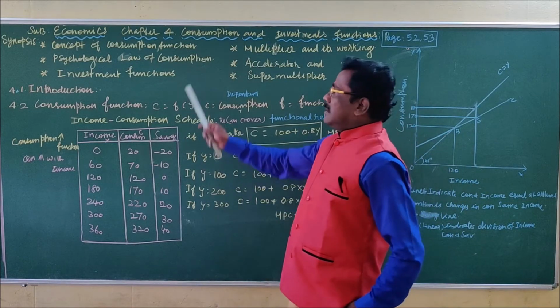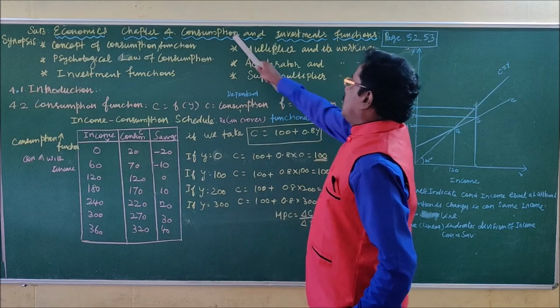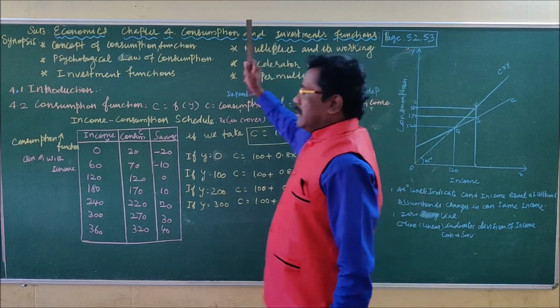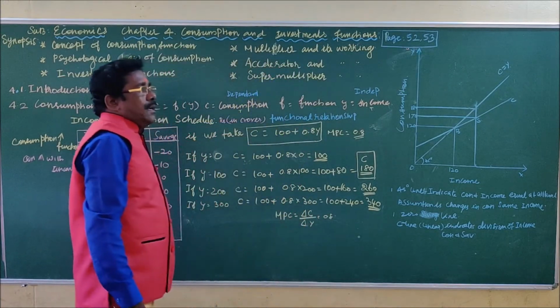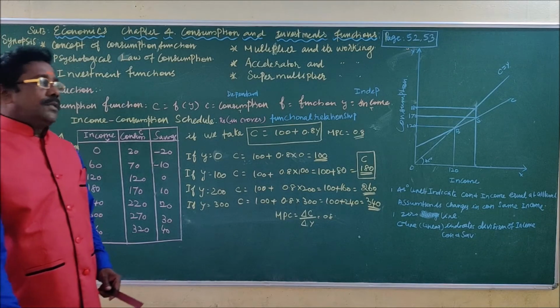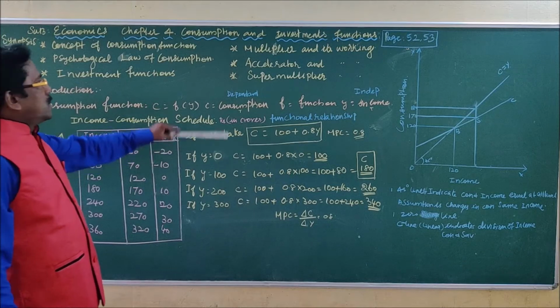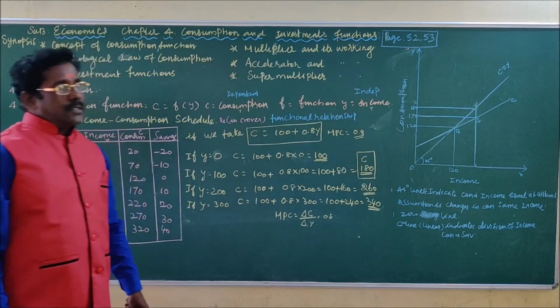This chapter discusses 2 important functions, namely the consumption function and the investment function. Why am I telling this? Consumption function and investment function are the influencing factors in the calculation of national income, because national income includes both consumption goods as well as investment goods.